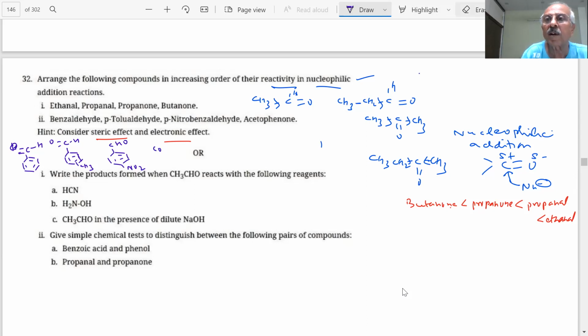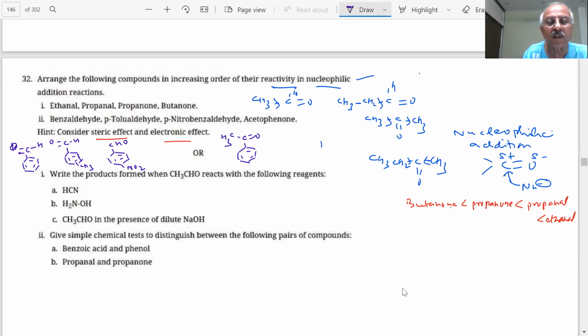Let me write it in a different way, C=O. Again, we have to consider two factors. He says steric and electronic factors. Students, the plus I effect is more in ketone than aldehyde. Therefore, this will be the least.